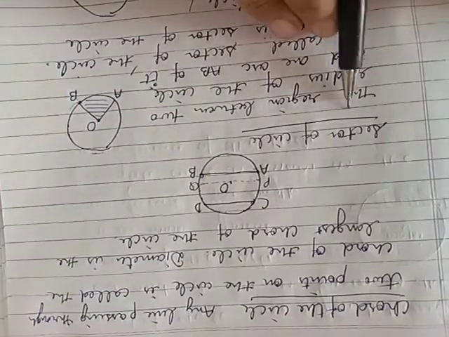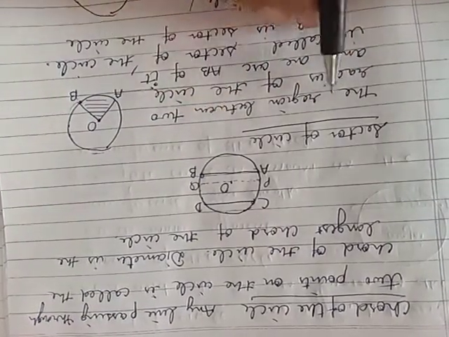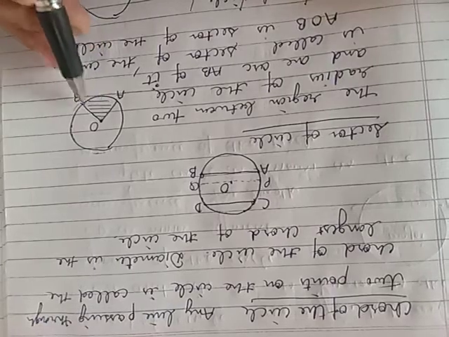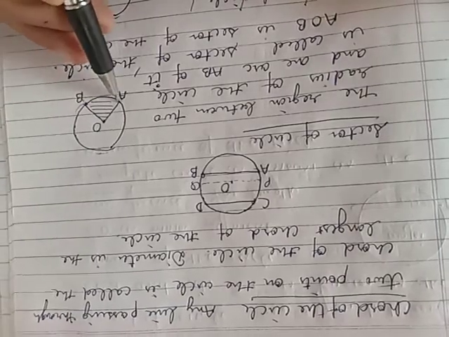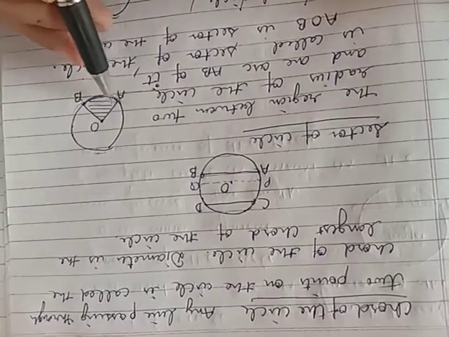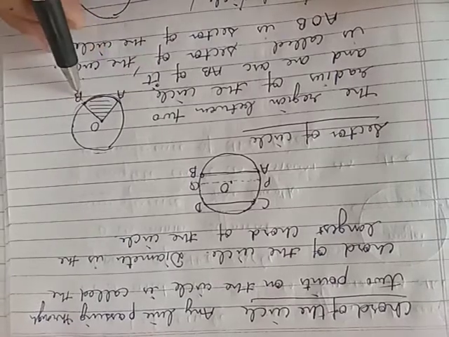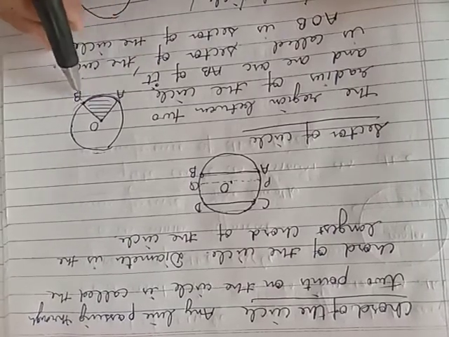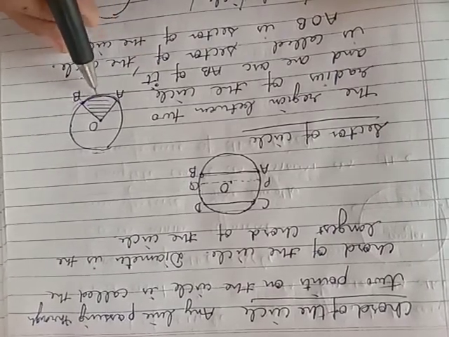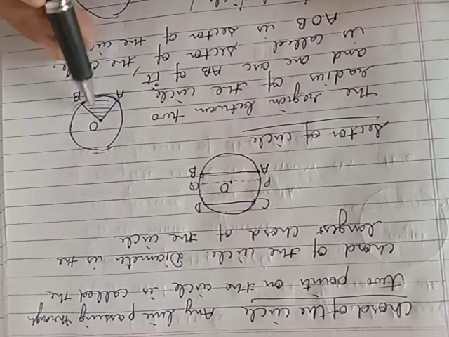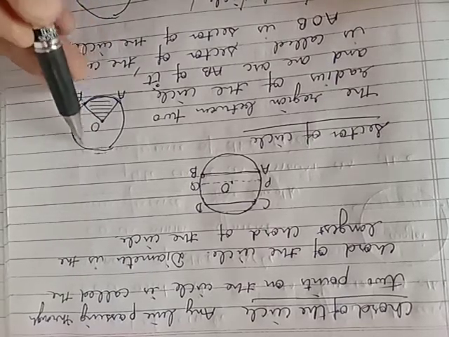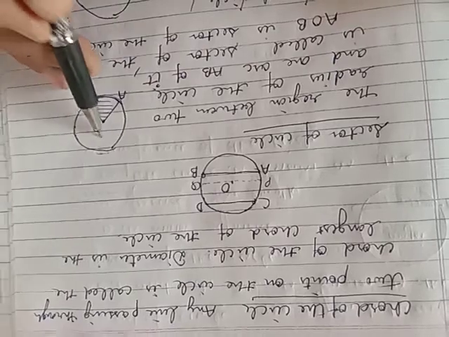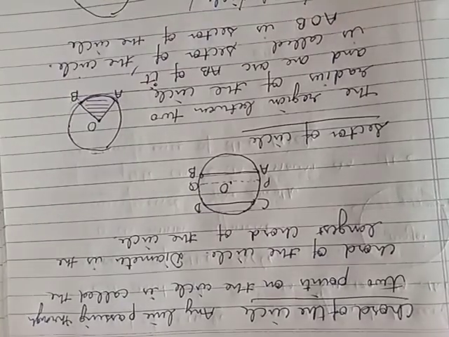Clear? Now next is the sector of the circle. Sector is the region which lies between 2 radii and 1 arc of the circle. The region between 2 radii of the circle and the arc AB of it is called the sector of the circle. This is a minor sector and this is the major sector. There are 2 parts, major sector and minor sector.